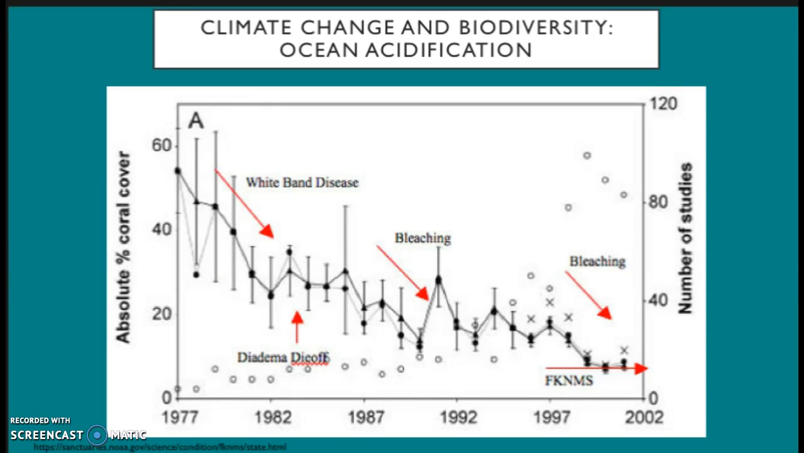This graph is from the 2011 Florida Keys National Marine Sanctuary Condition Report. You can see when coral bleaching events occurred in the Caribbean Basin and how that affected coral spread. As you can see, there's been a pretty large decrease in absolute percent coral cover from 1977 to 2002. And with such large loss of coral cover, biodiversity also decreases.